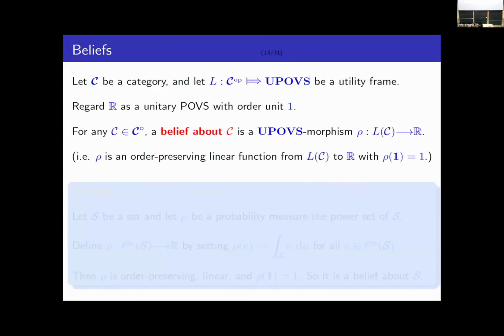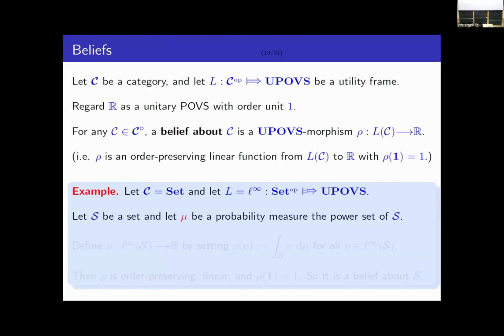Okay, let's look at our favorite example. Suppose C is the category of sets and the utility frame is the L infinity functor. Let's fix some set S and let mu be a probability measure on the power set of S. Then we can define a linear functional in the obvious way. Rho takes any element v in L infinity of S, any function, and just maps it to the mu integral of v.